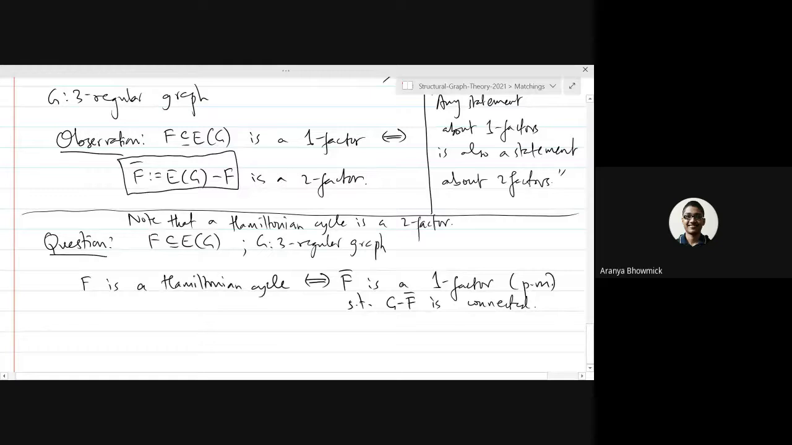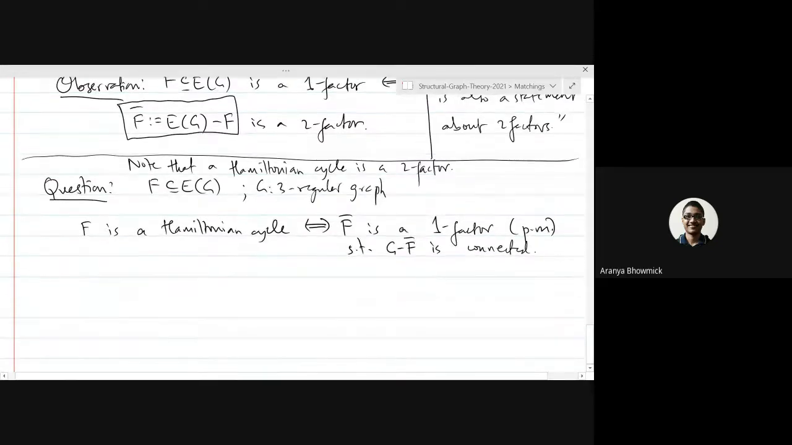Okay, sir, I got the point. So if F bar is a one factor, F bar consists of exactly n by 2 edges, and the edges are pairwise disjoint. And do you know that the complement of F bar is a two factor but is connected? So there is only one component. So that means since F bar is a one factor, if we take any two edges in F bar, say UV and U prime V prime, there is one of the four possible types of edges between U, V, U prime, V prime.